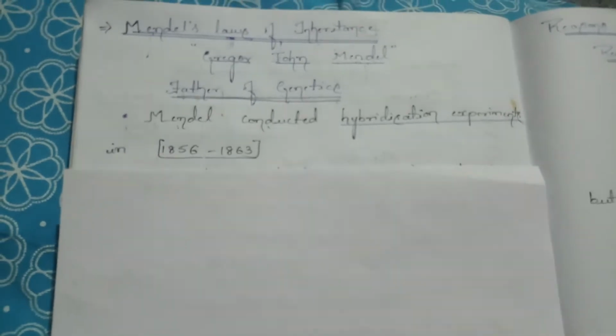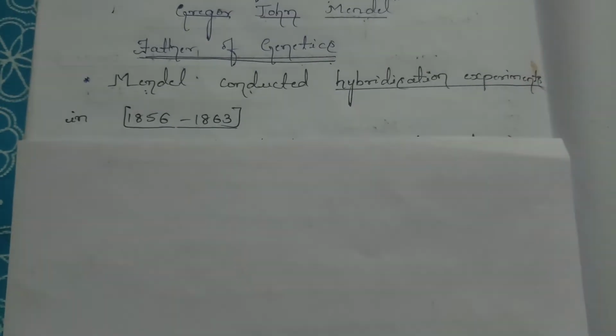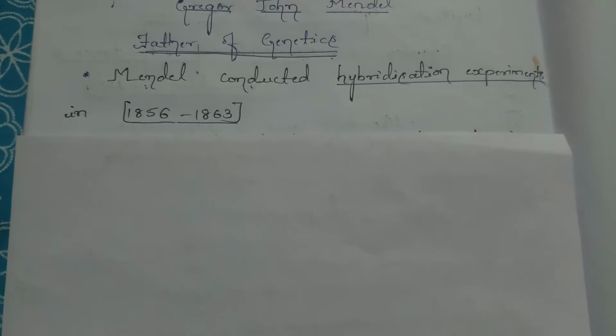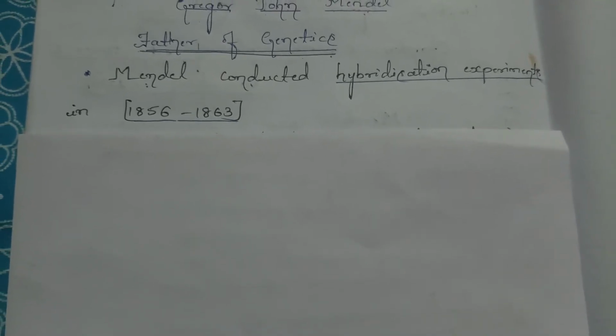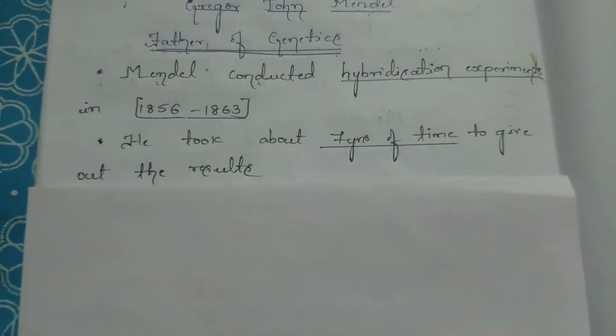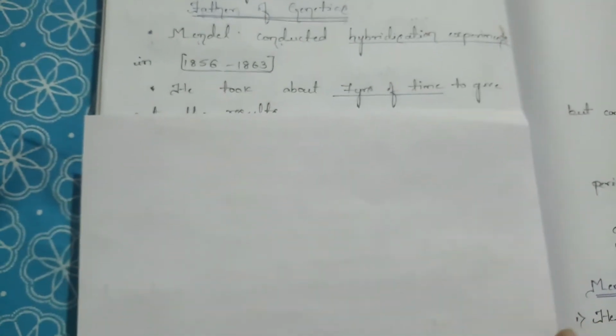And Mendel conducted hybridization experiments. As you all know the meaning of hybrid, right? Mendel conducted hybridization experiments during the period from 1856 to 1863. That means he took almost 7 years to give out the results.